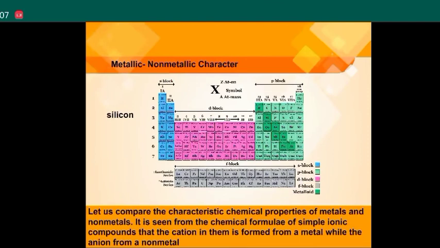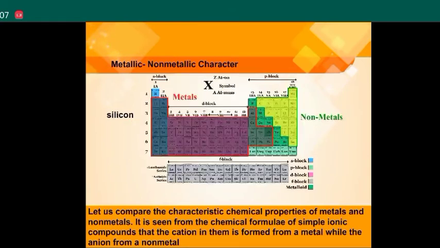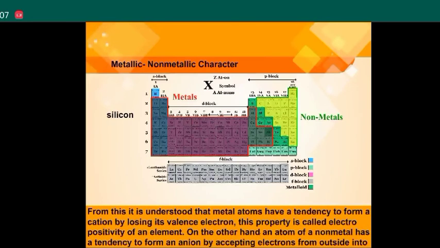How did this happen? Let us compare the characteristics and chemical properties of metals and non-metals. It is seen from the chemical formula of simple ionic compounds that the cation in them is formed from a metal, while the anion is formed from a non-metal. From this, it is understood that metal atoms have a tendency to form a cation by losing their valence electron. This property is called electropositivity of an element.